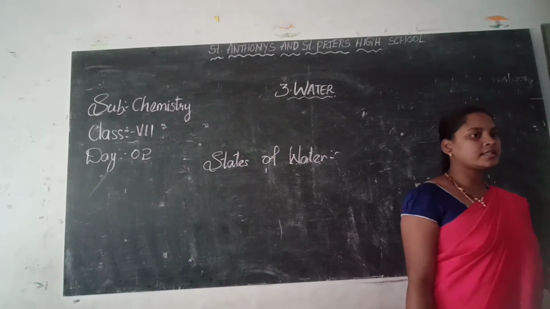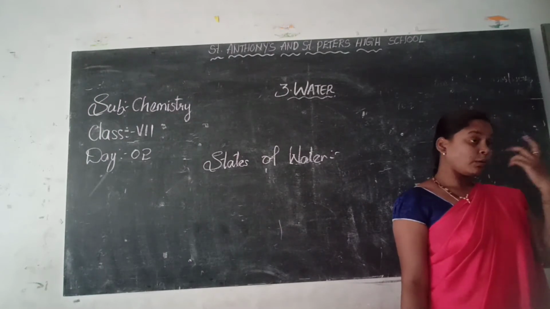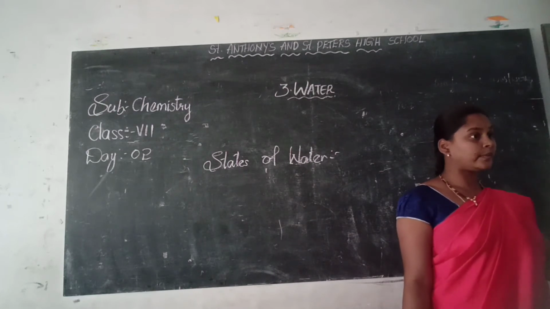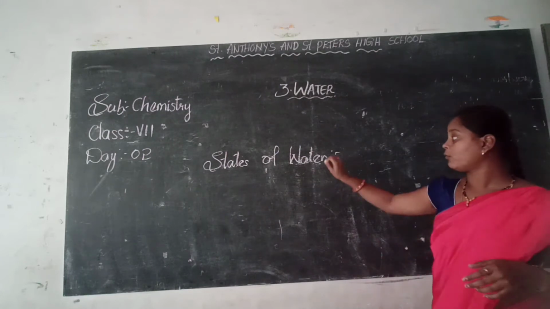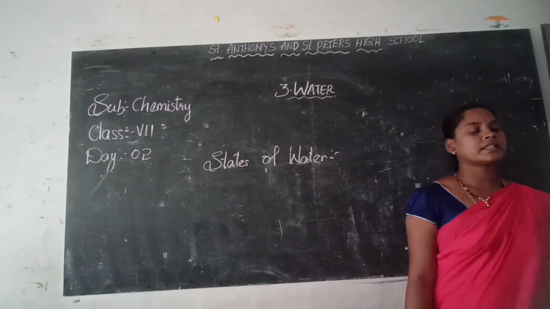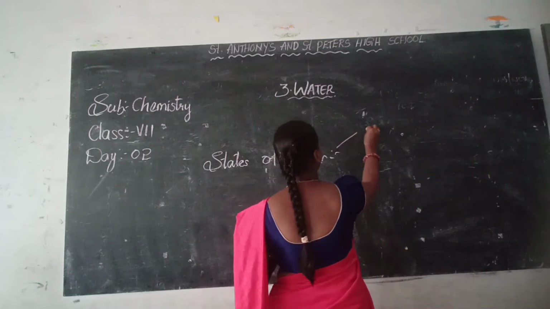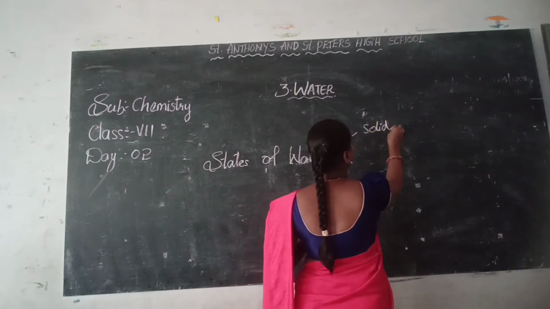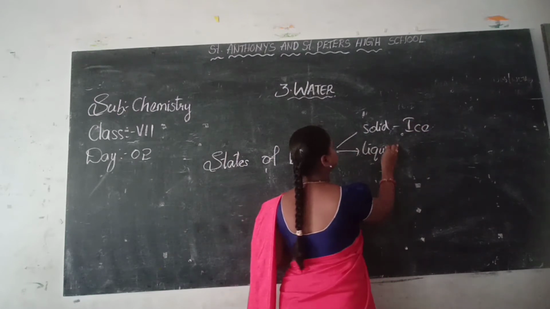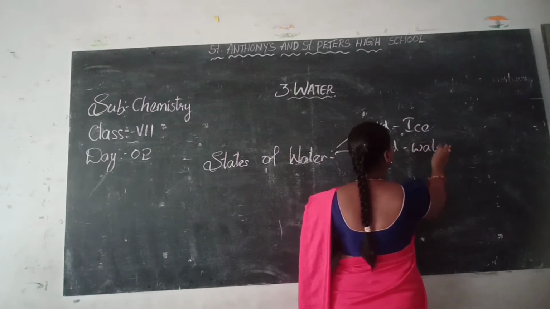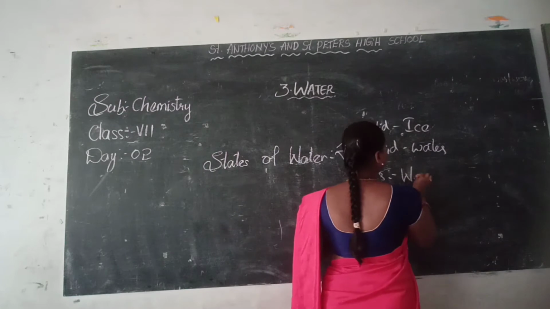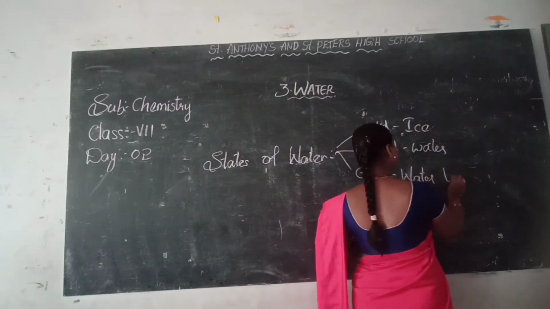Matter contains how many states? Solids, liquids and gases. In the same way, water is also present in three forms. What are they? Solids, liquids and gases. What is the solid form? Solid form is ice. What is the liquid form? Water. And what is the gaseous form? Water vapor.